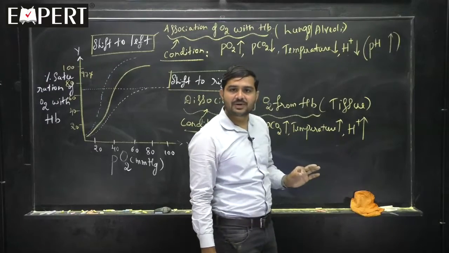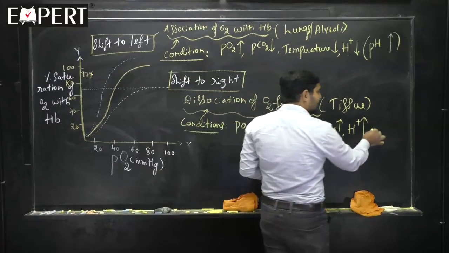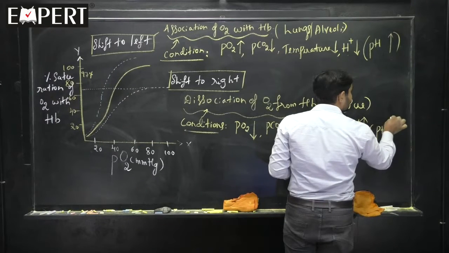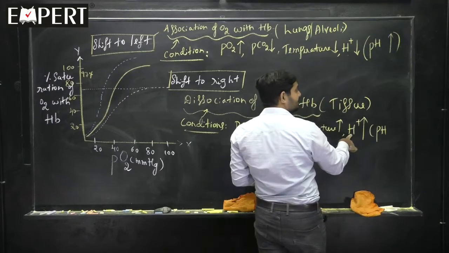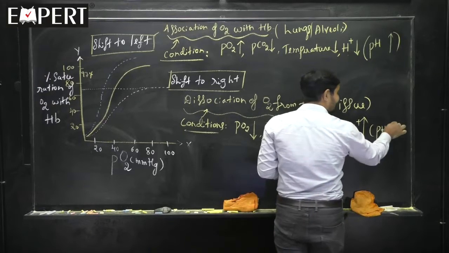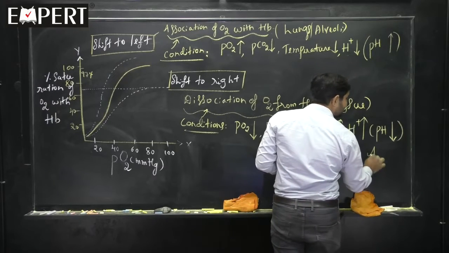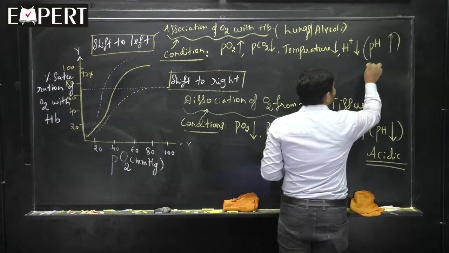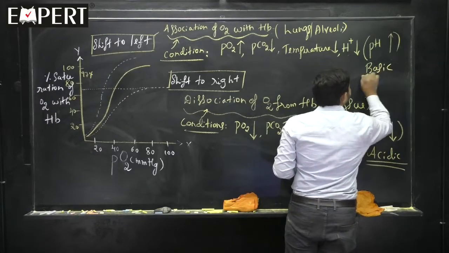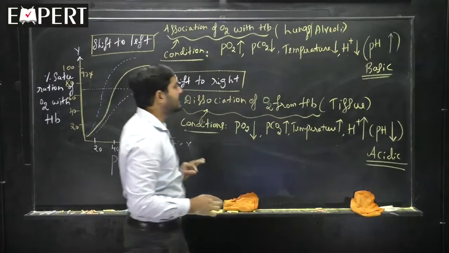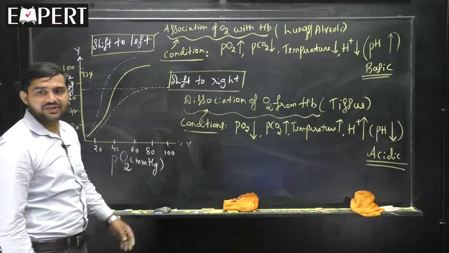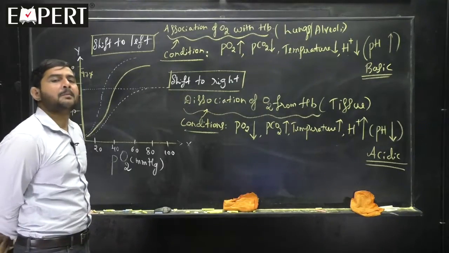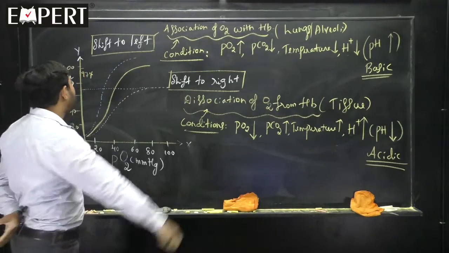And whenever H plus ion concentration is more, you tell me pH will be, H plus ion concentration is more, that is pH will be less. pH less means acidic. pH more means basic. Hope the matter is very clear. This is a very important thing which we have shown here. Entire board I have used. Mark it very, very important.